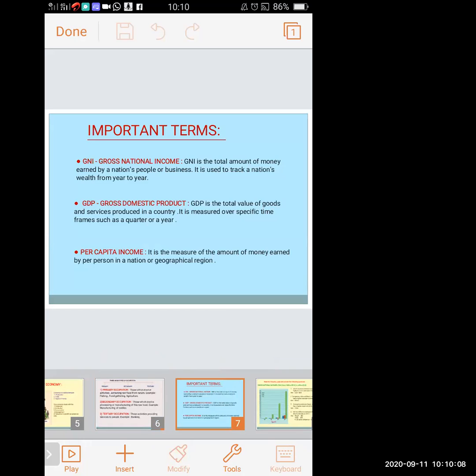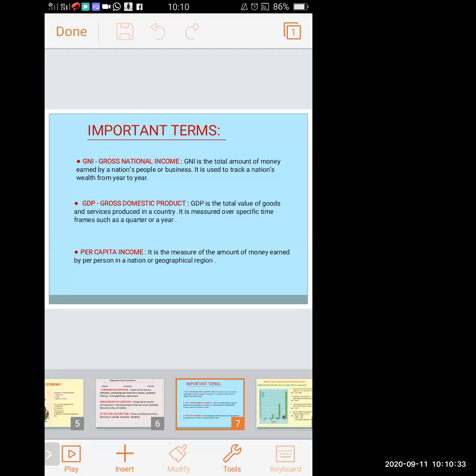Now, in this lesson, there are some important terms which have come. So we will see what the important terms in the lesson are, and then we will start our lesson. GNI. GNI means gross national income.